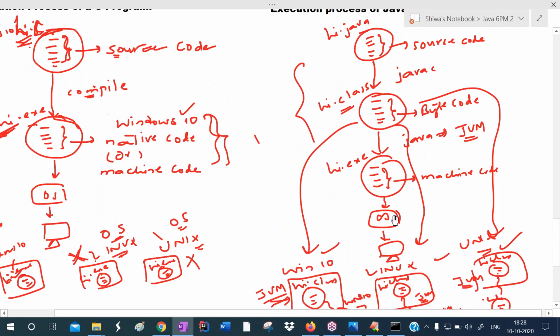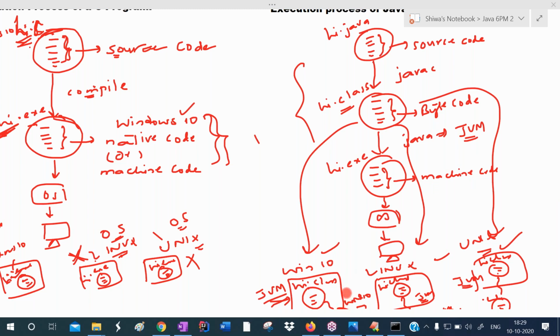Yes. So now I want to run this Java application in a system which has Windows 10, the same operating system. If the same operating system is there, just simply take this bytecode file and place it here. Who is responsible to run this bytecode? JVM. So we must install JVM. JVM translates bytecode to the machine code.